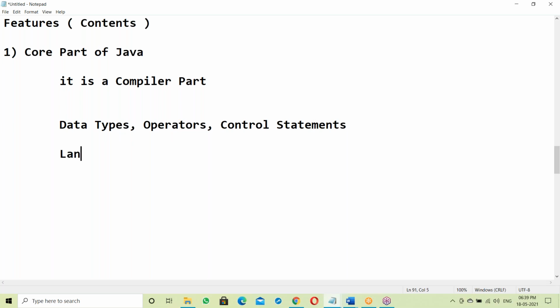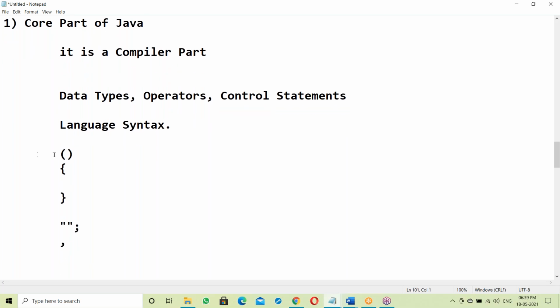Apart from this, Java language syntax. Syntax means rules. There are some rules here. Rules like, suppose an open bracket is there, for this a closing bracket is required. Suppose an open brace is there, for this a closed brace is required. Some open double quotes, some closed double quotes. In some cases you have to place a semicolon, in some cases a comma. It's Java syntax. Language syntax is a compiler part.